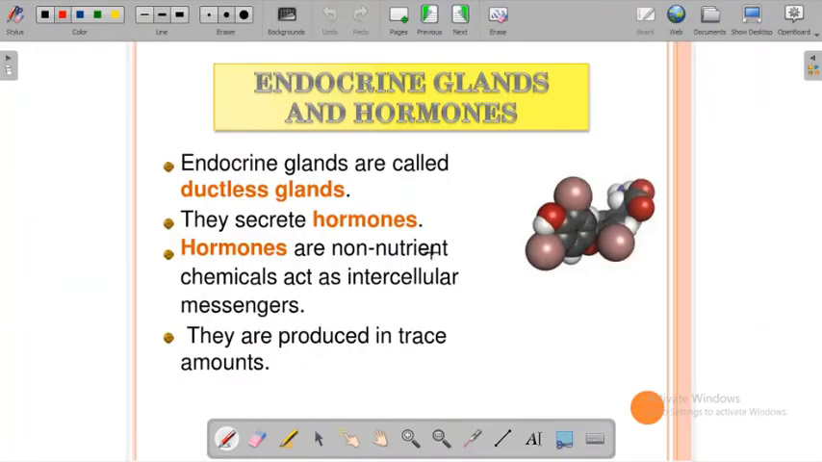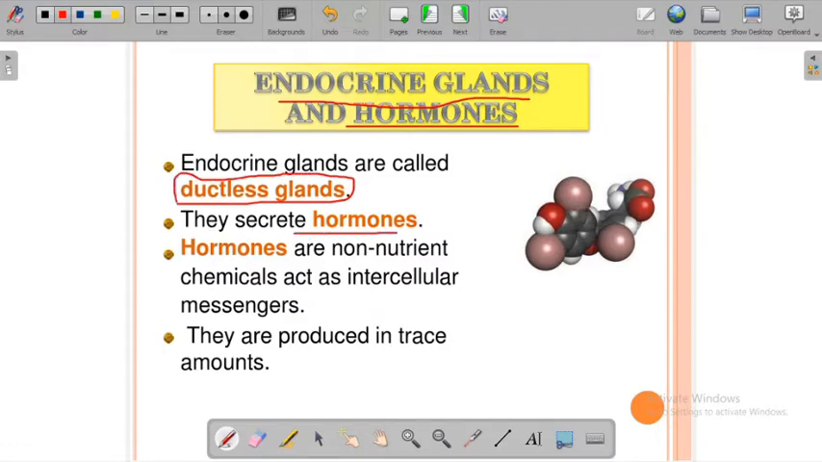Next thing that we need to see is the endocrine glands and hormones. What different glands are there and what different hormones are there? We'll see one by one. So first of all, what is an endocrine gland? Endocrine glands are called ductless glands. They don't have ducts, they don't have tubes.